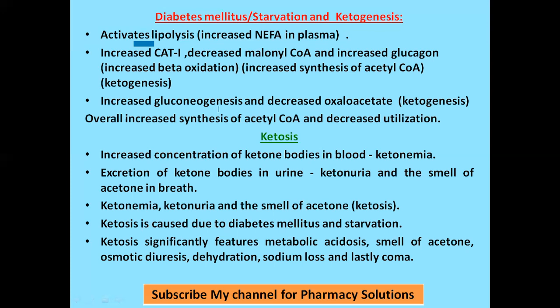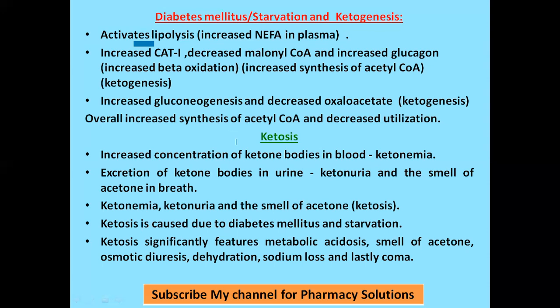Why increased gluconeogenesis in diabetes and starvation? Because oxaloacetate molecules are utilized for gluconeogenesis in starvation, synthesis of glucose from non-carbohydrate sources. So oxaloacetate, instead of entering the TCA cycle, is utilized for synthesis of glucose. So acetyl-CoA molecules are not oxidized through the TCA cycle.